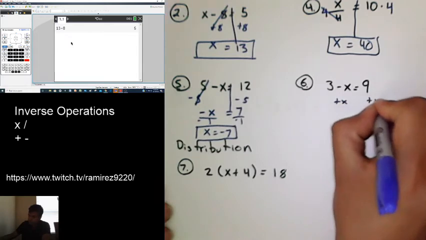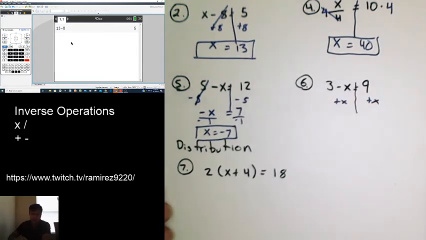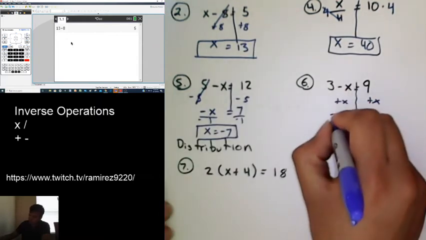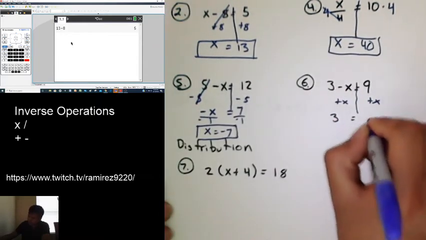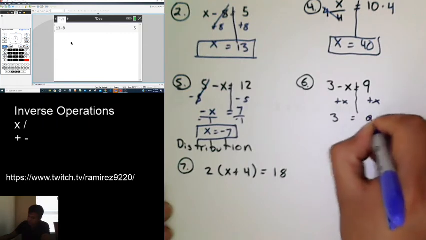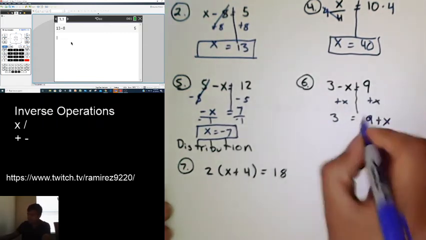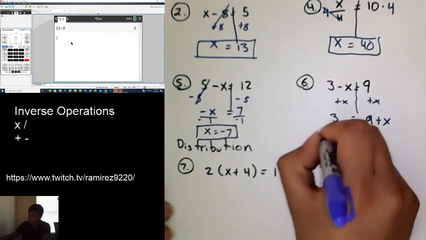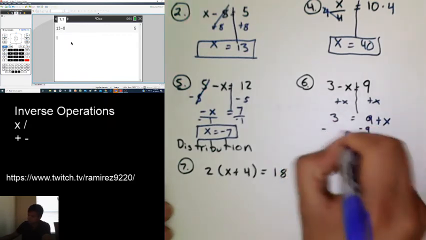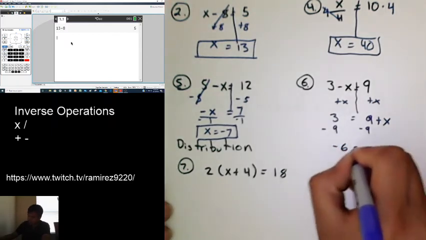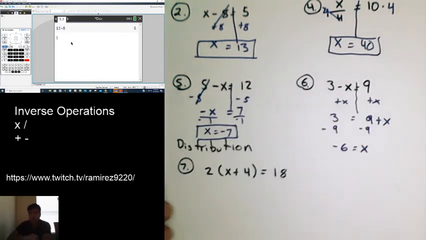Nowhere does it state that x has to be on the left side of the equation. So this becomes 3 is equal to 9 plus x. And again, you want to leave x by itself, so minus 9, minus 9. Three minus 9 is negative 6. And so x is negative 6.